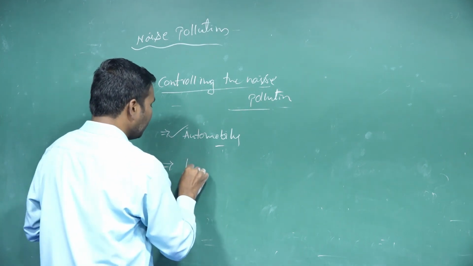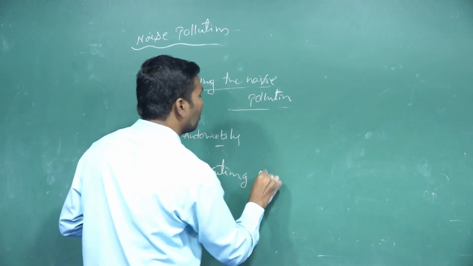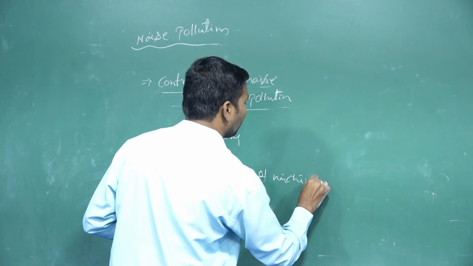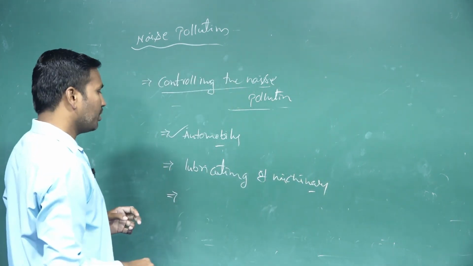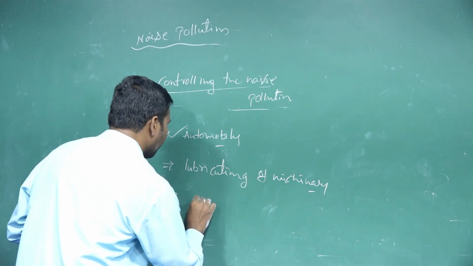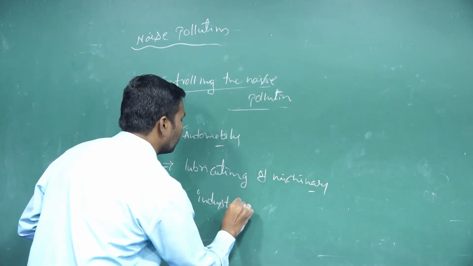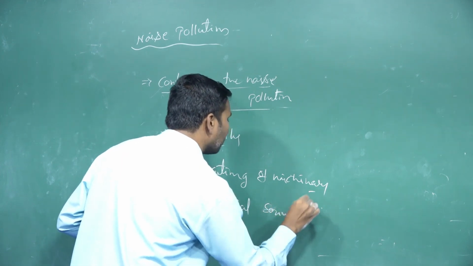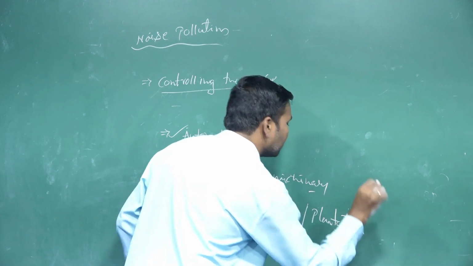Or lubricating machinery. The regular lubricating of the machinery, and reducing industrial sounds by planting these areas.